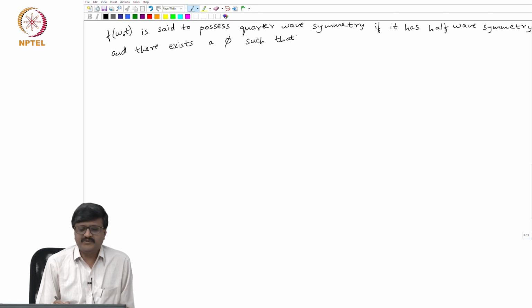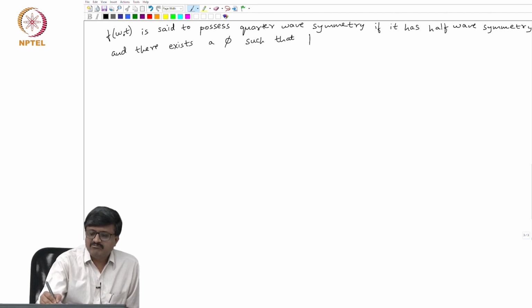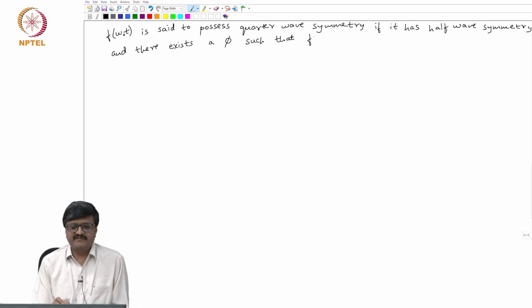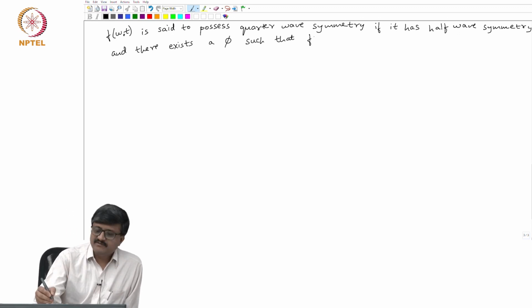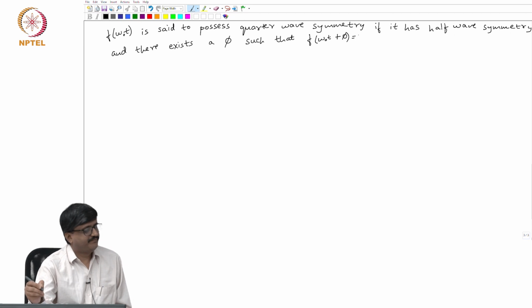What I am trying to do is give a definition which is very general for quarter wave symmetry. The definition is like this, such that f of omega o t plus phi is equal to what?